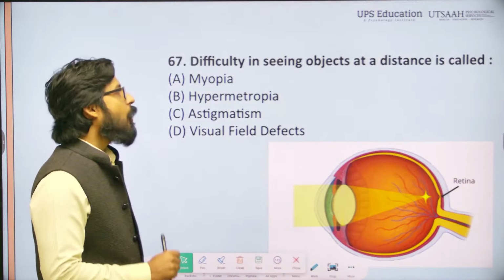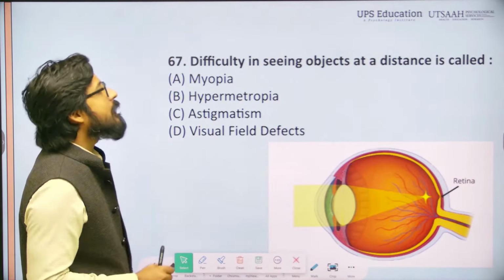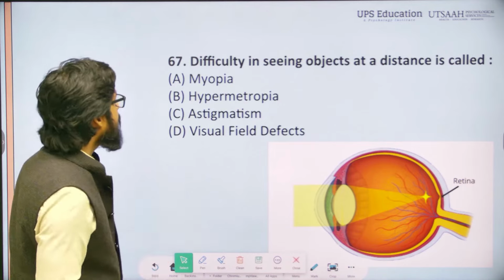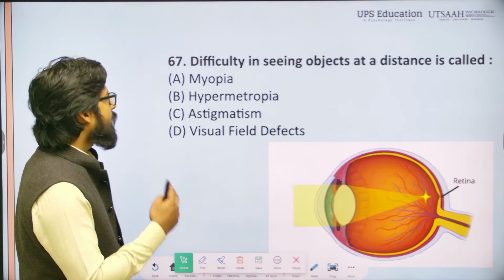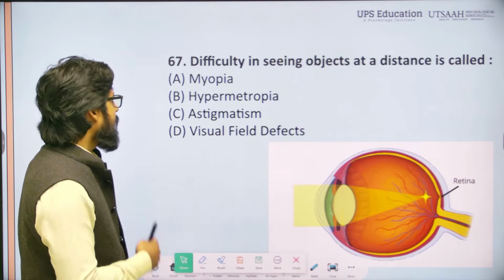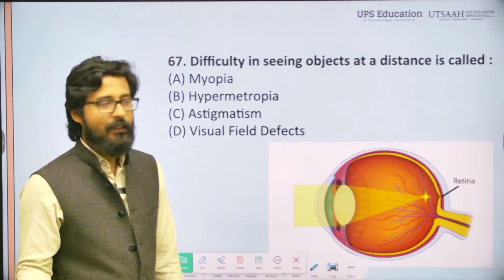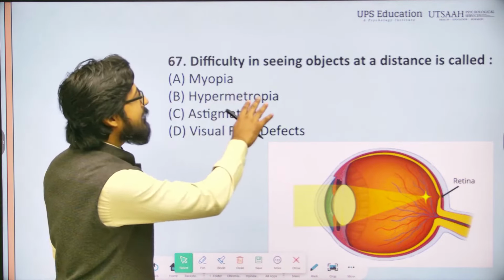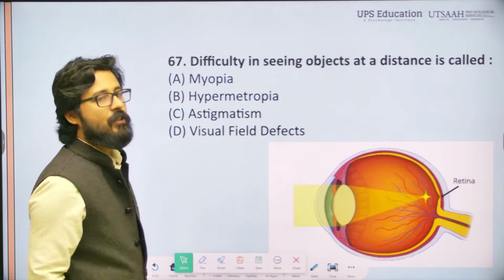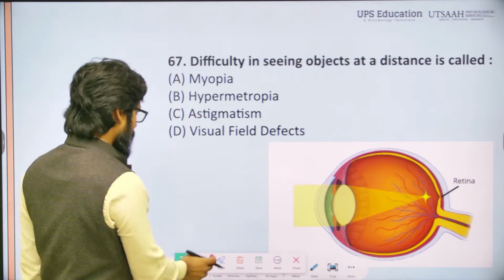Difficulty in seeing objects at a distance is called: options are myopia, hypermetropia, astigmatism, and D, visual field defect. Myopia is the right answer, because difficulty in seeing objects at a distance is called myopia.